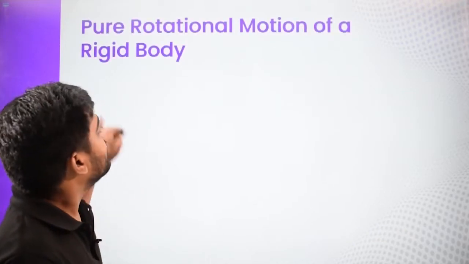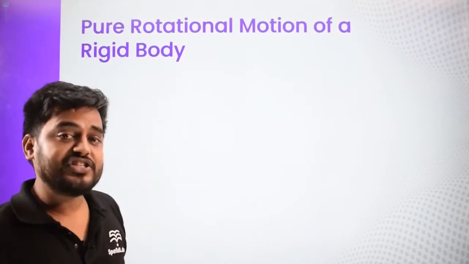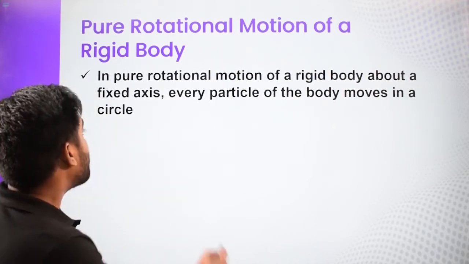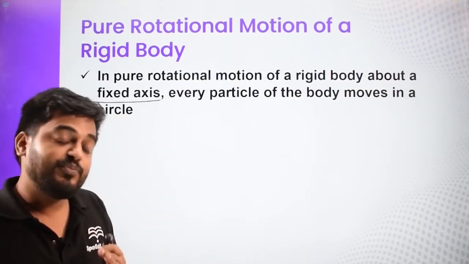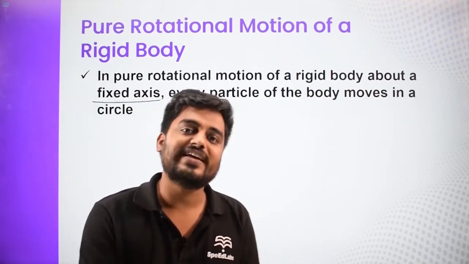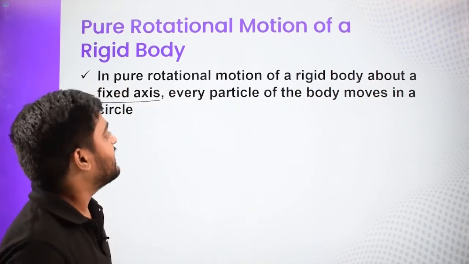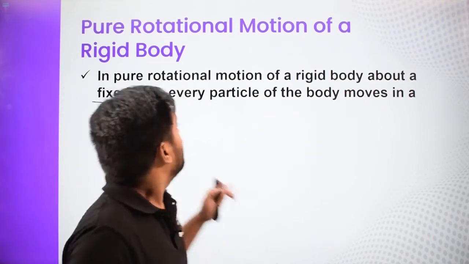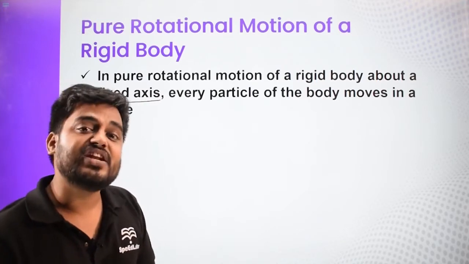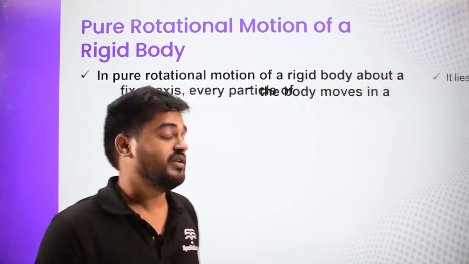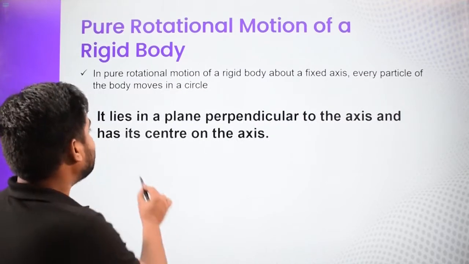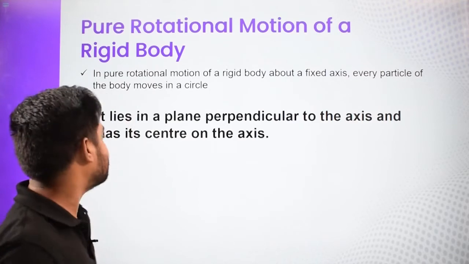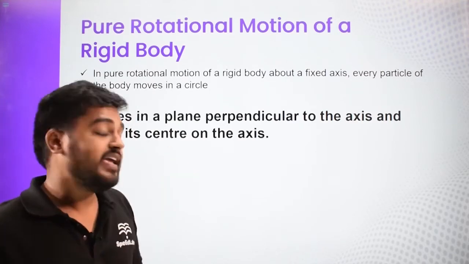Now let us discuss the pure rotational motion of a rigid body. So what is pure rotational motion? In pure rotational motion of a rigid body, rotation always happens about a fixed axis. Whenever pure rotational motion takes place, every particle of the body moves in a circle, so each and every particle is undergoing circular motion. What is the property of that circle? The circle lies in a plane perpendicular to that particular axis, with its center lying on the axis.